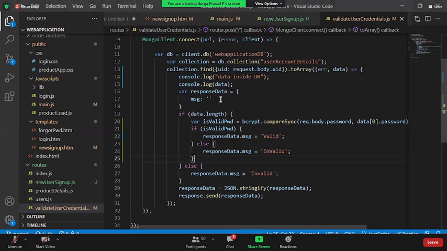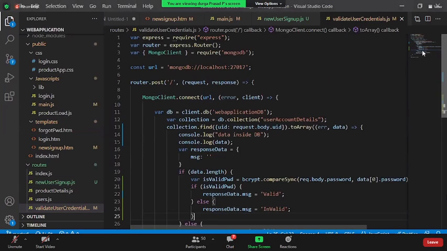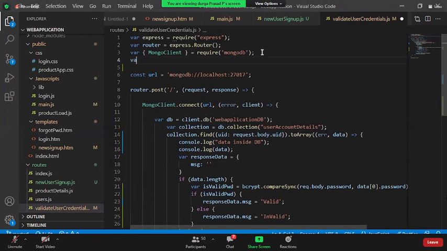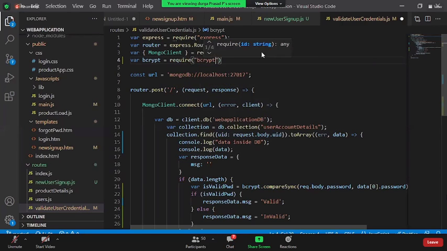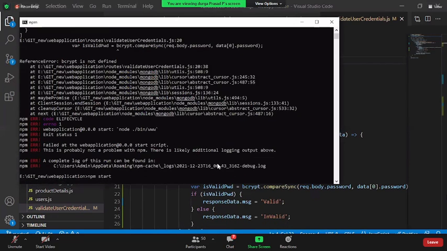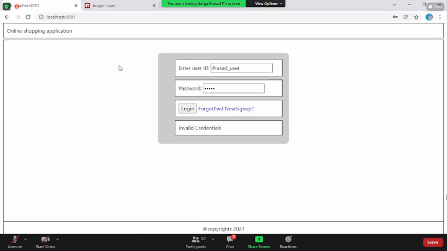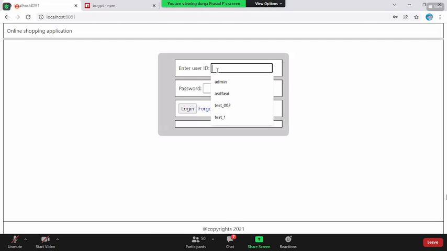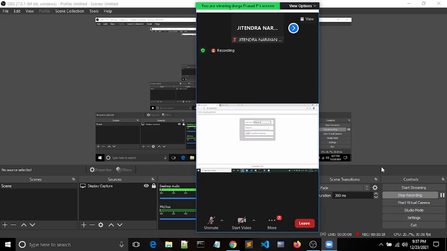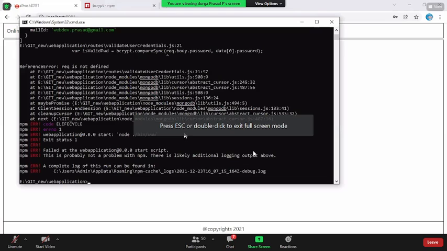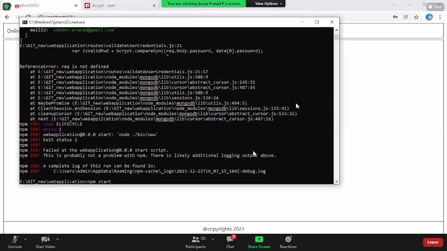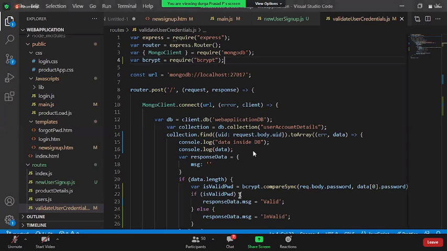bcrypt is not defined. Oh, I missed it, right? Here also you need to include the bcrypt guy, where bcrypt is equal to require. Save this guy. Restart this. Reload this page. Password is India. Once I click on login, I'm not getting anything. Why so? I haven't started anything. Request is not defined. Why so?